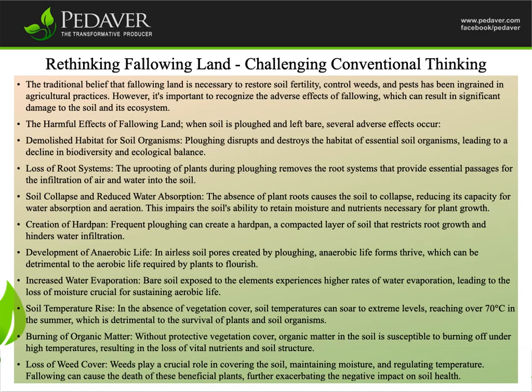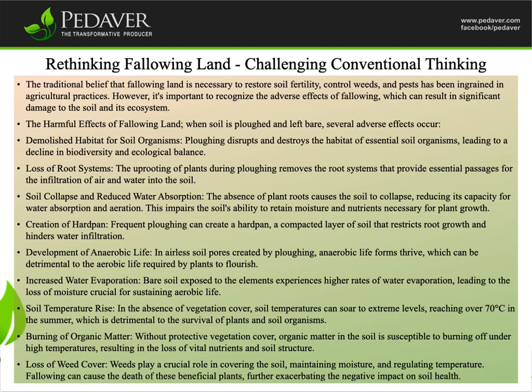Soil temperature rise. In the absence of vegetation cover, soil temperatures can soar to extreme levels, reaching over 70 degrees Celsius in the summer, which is detrimental to the survival of plants and soil organisms. Burning of organic matter. Without protective vegetation cover, organic matter in the soil is susceptible to burning off under high temperatures, resulting in the loss of vital nutrients and soil structure.